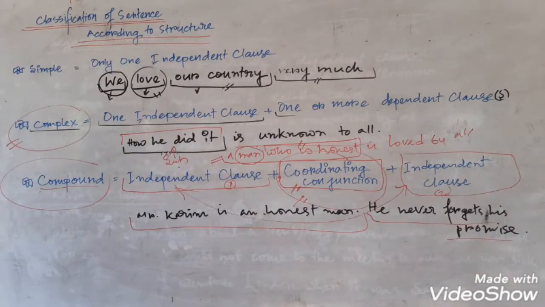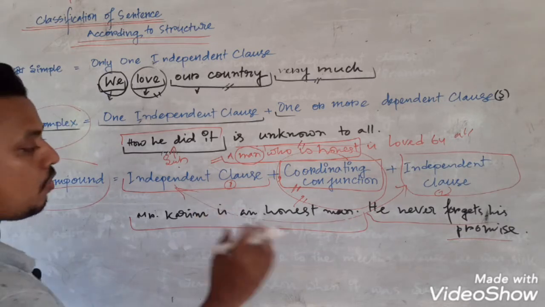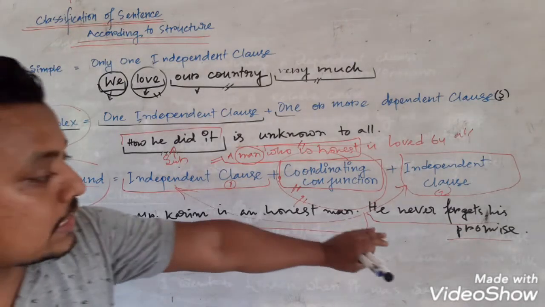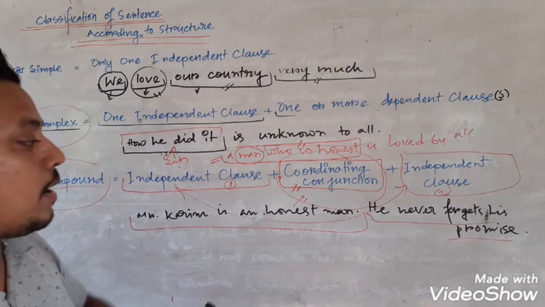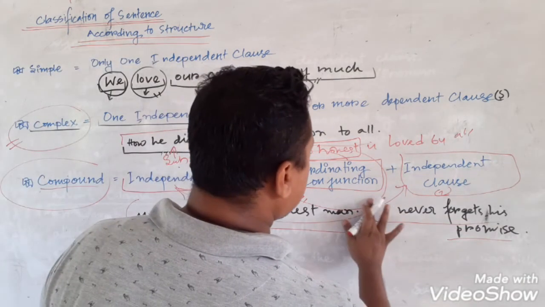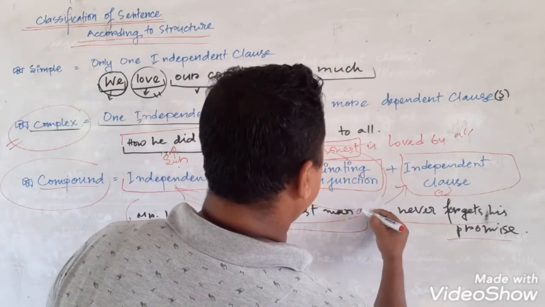So if I combine these two simple sentences in a single sentence, how can I do it? You see, these two sentences are giving positive information about Mr. Karim, right? So their relation is that they are giving information which is alike, which is similar. So in this situation, I will have to add an and.